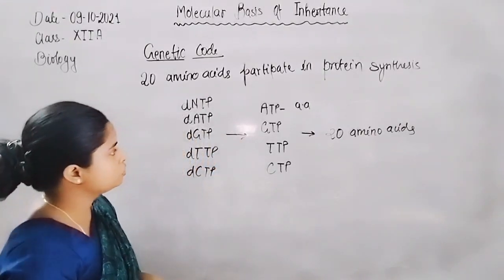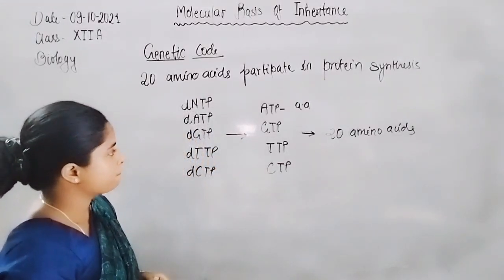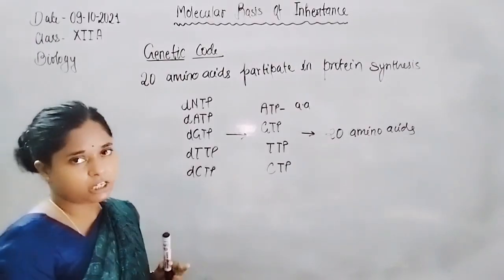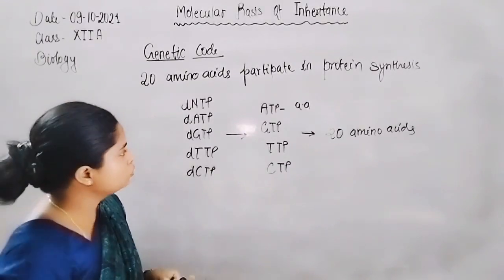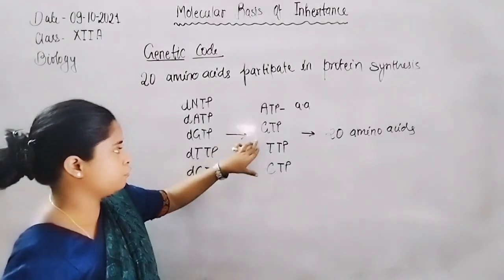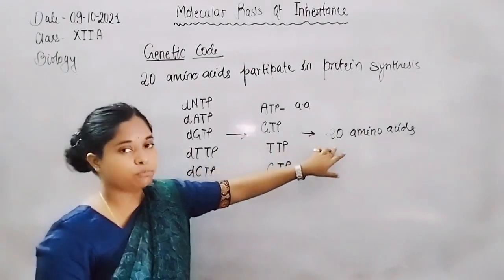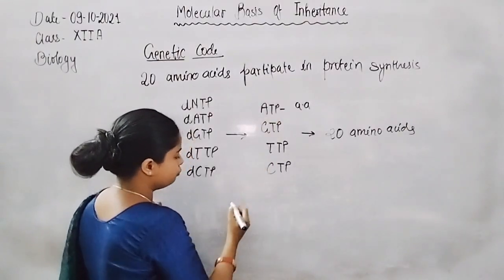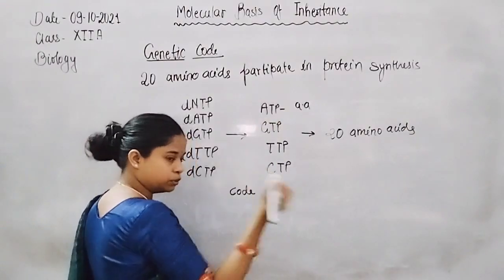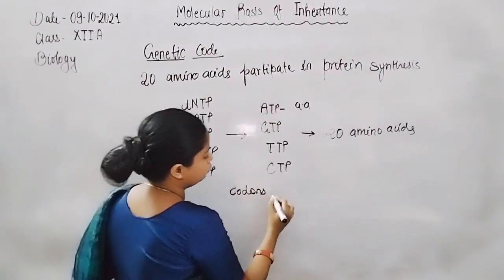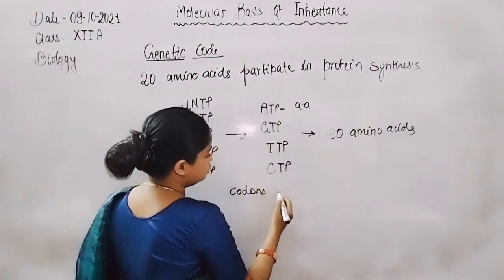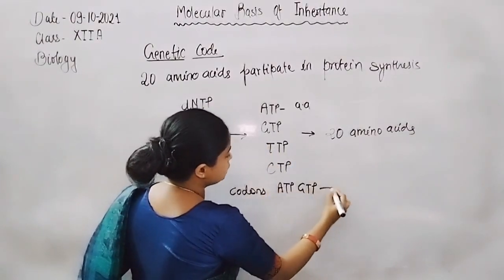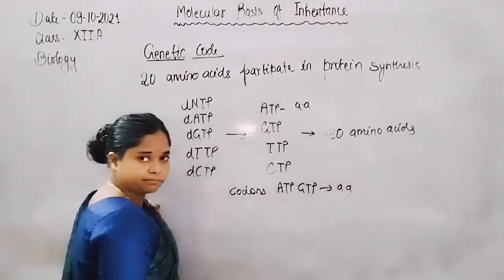If we want to understand, let us consider a combination of two nucleotides synthesizing a single amino acid, that is codons that are multiples of 2, with 2 nucleotides, for example GTP, coding a single amino acid.